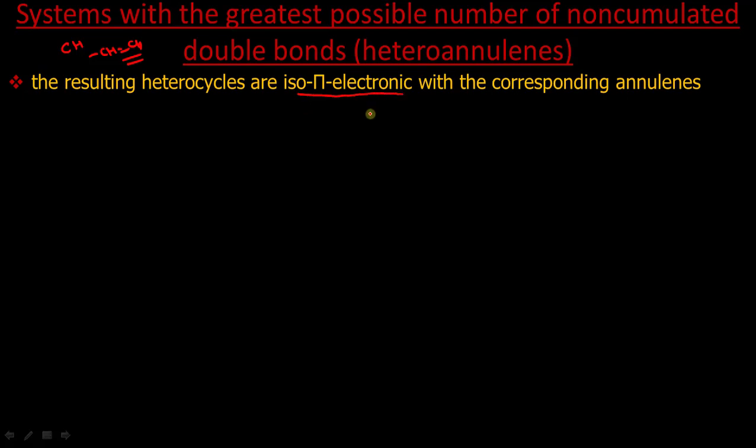That means the number of pi electrons in the parent annulene and the heteroannulene are the same. We call this phenomenon isopi electronic with the parent annulene. So in simple words, heteroannulenes are isopi electronic with annulenes irrespective of the method by which they are made.